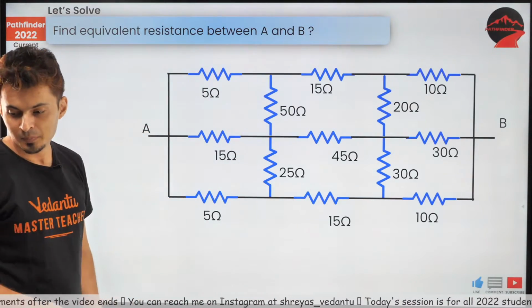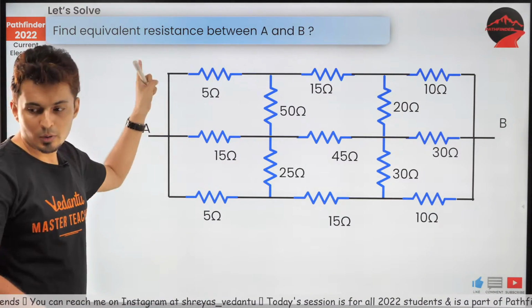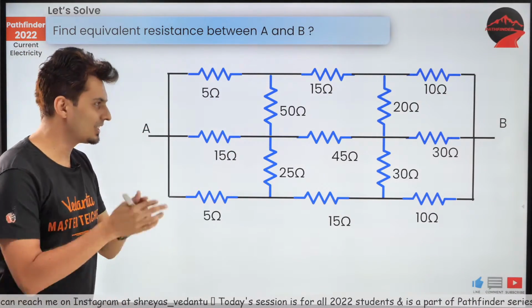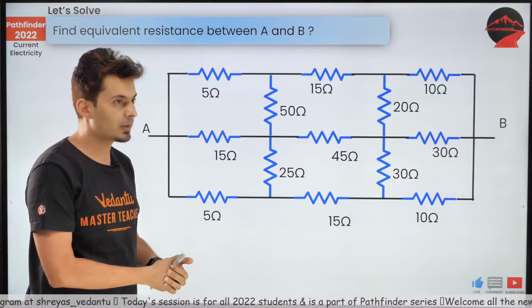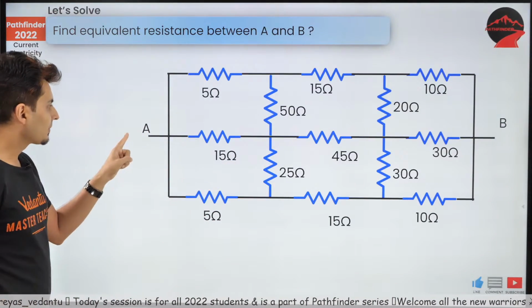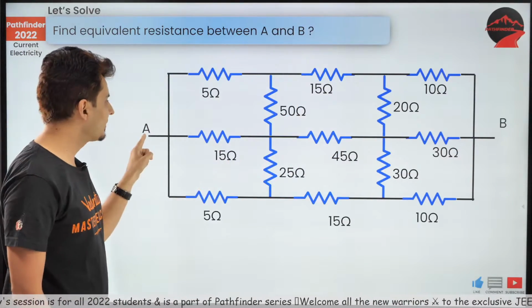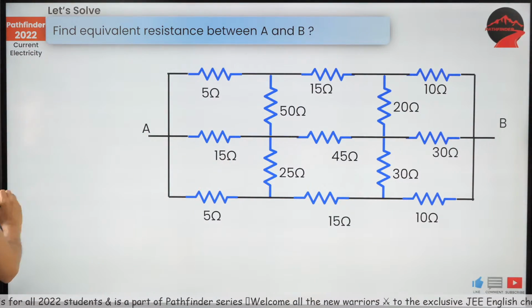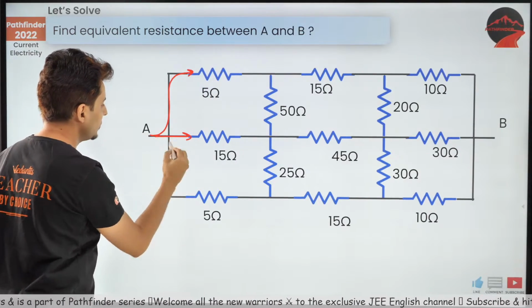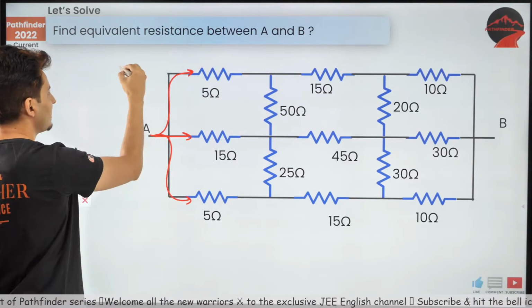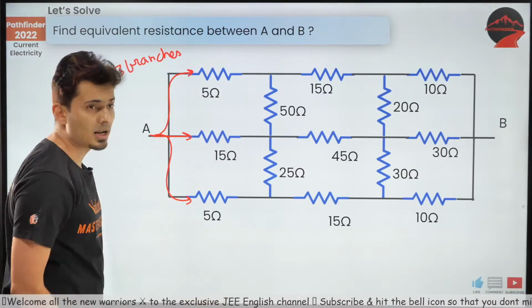Find the equivalent. Ankit, I'm not sure which part you didn't understand, but probably you'll understand it from this question. Just have a look at this question, because now you're going to apply that concept. First, look at the 2 points across which you want to measure the resistance. You can see A and B. Now, do you see there are 3 branches over here? Branch 1, branch 2 and branch 3.